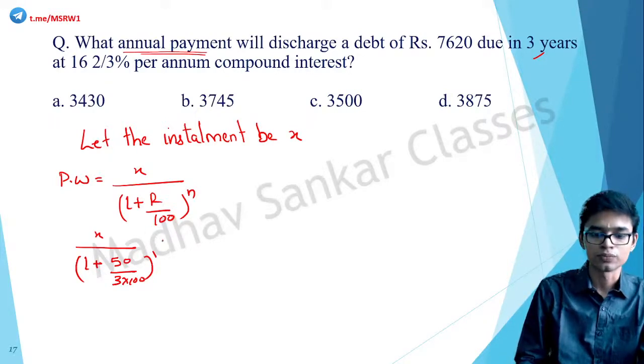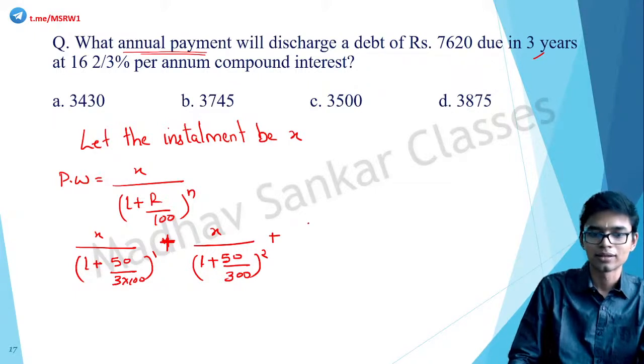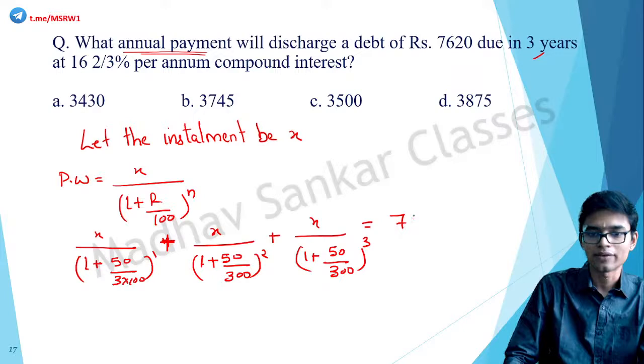Now plus, we have to add all the installments together, correct? So X by 1 plus 50 by 300 whole squared, plus X by 1 plus 50 by 300 the whole cube, is equal to 7620.